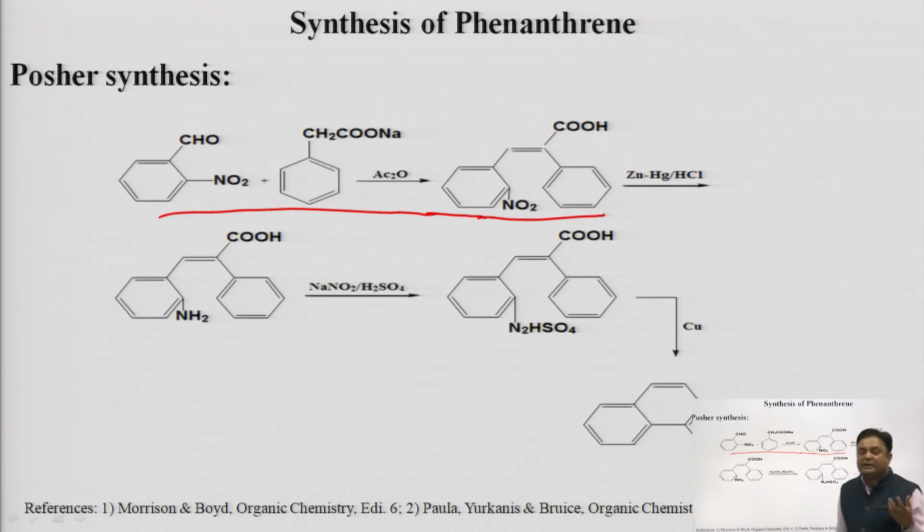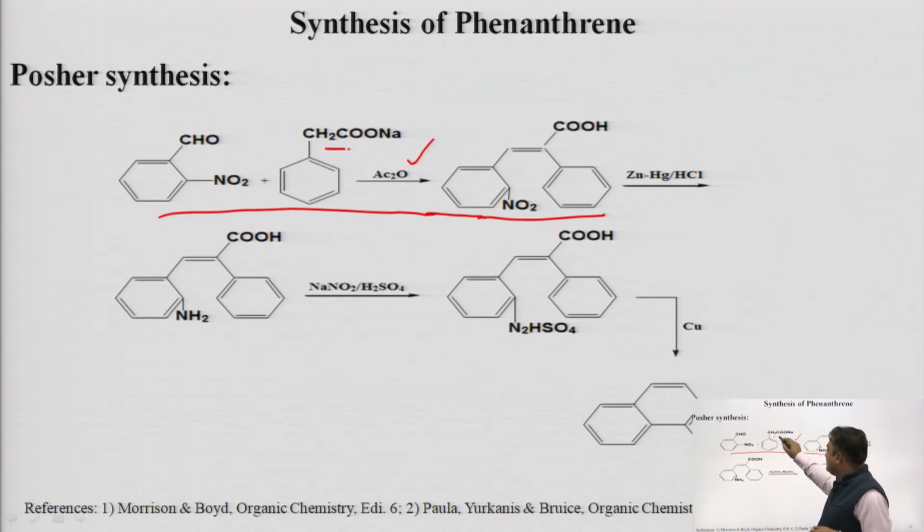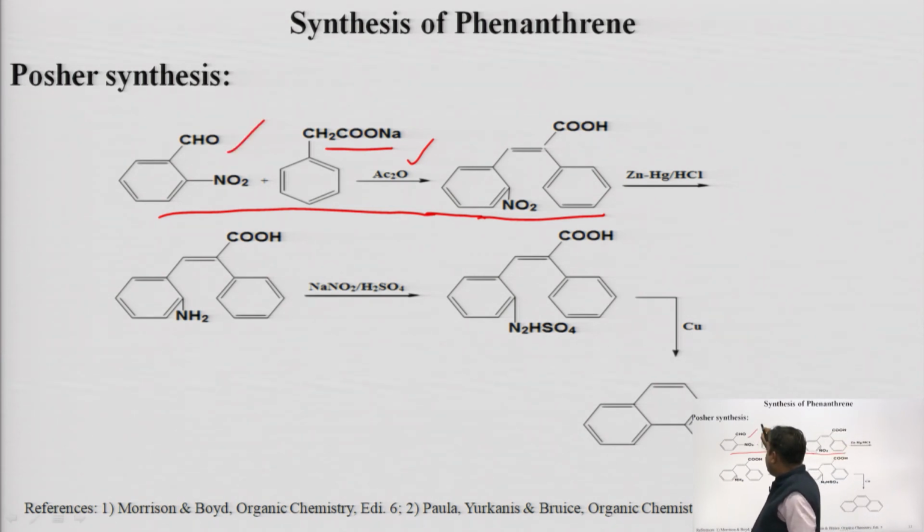You know that in the Perkin reaction we get an alpha beta unsaturated carboxylic acid or carbonyl compounds. We require acetic anhydride, the sodium salt of an acid, and one aldehyde.